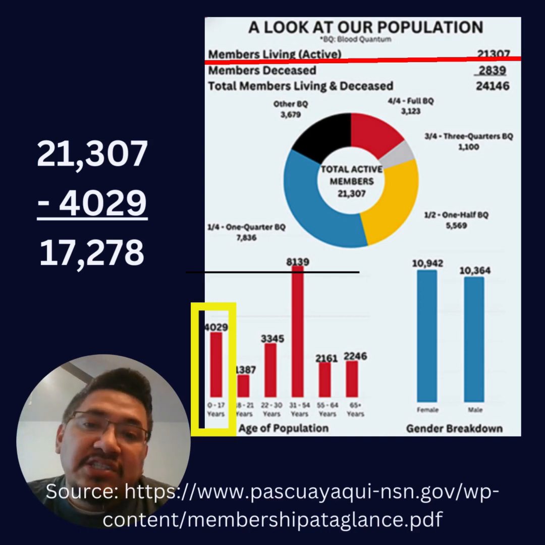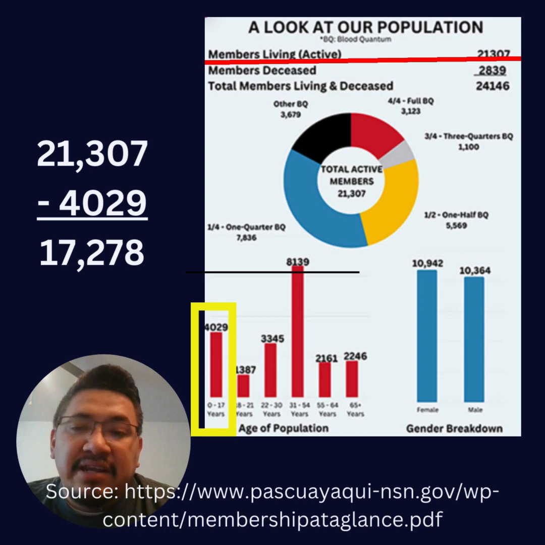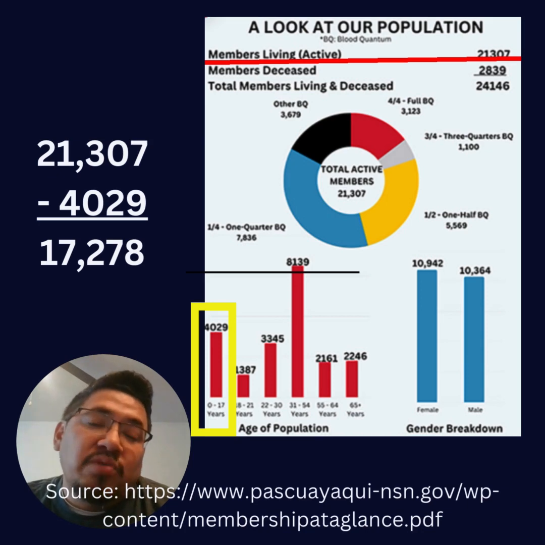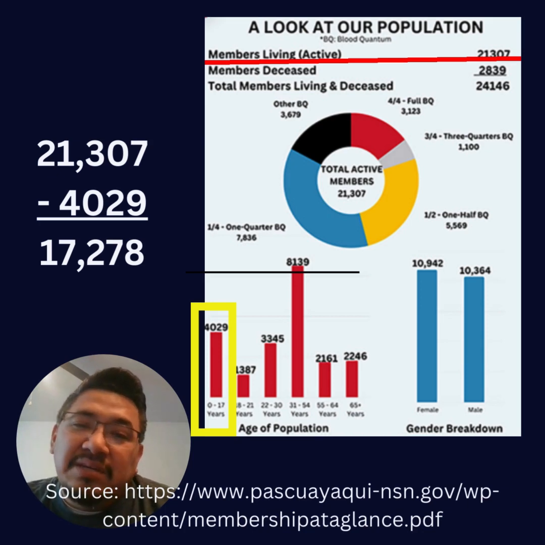What we want to pay attention to here is the number of members living. Now, I know that we've all had loved ones who have passed away, and my condolences to everyone. But if we take that 21,000 figure and we subtract the 4,000 figure from our tribal membership between the ages of 0 and 18, we come to about 17,000 tribal members who are eligible to vote.